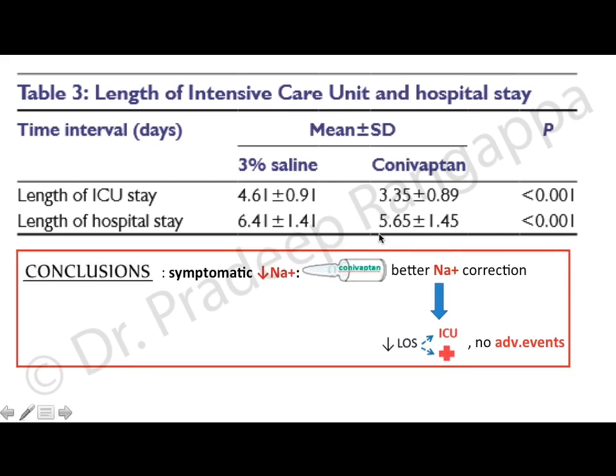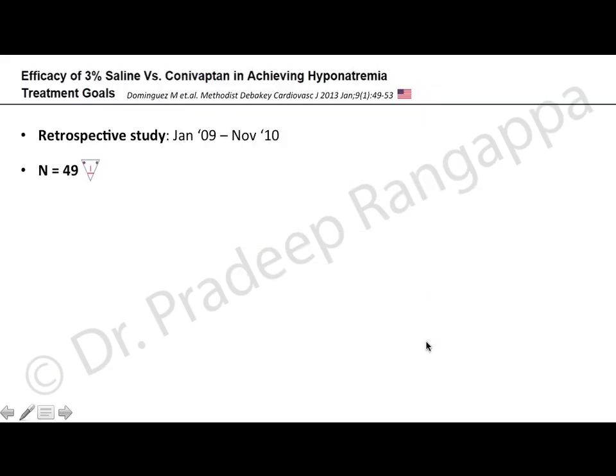So the conclusion we made from our study was that in patients with symptomatic hyponatremia due to SIADH, IV conivaptan led to better sodium correction and it reduced the length of hospital stay and ICU stay with no adverse events. So this was the conclusion we made from our study.